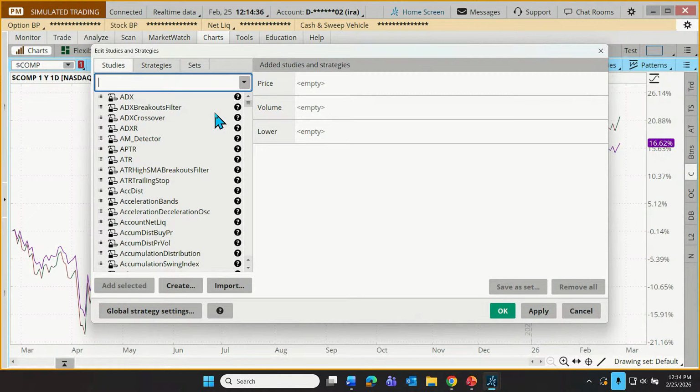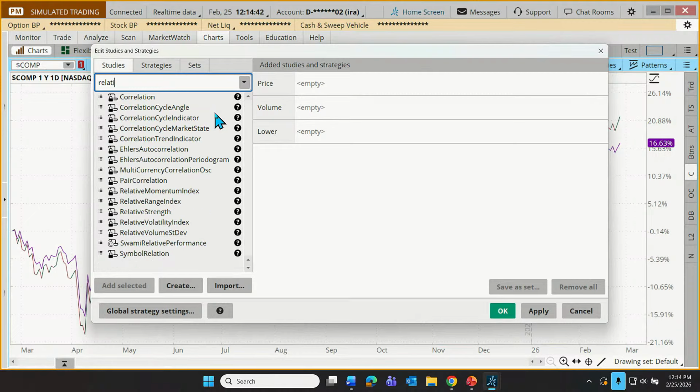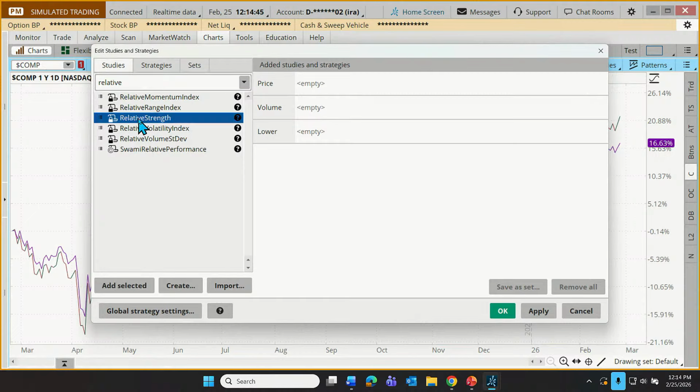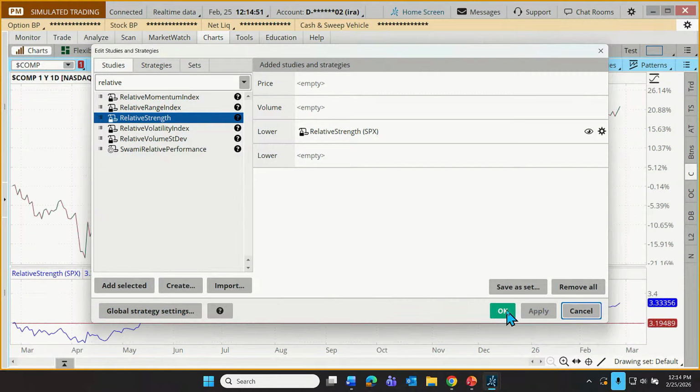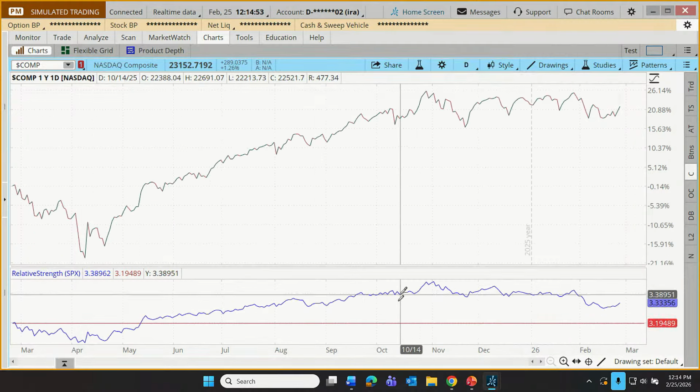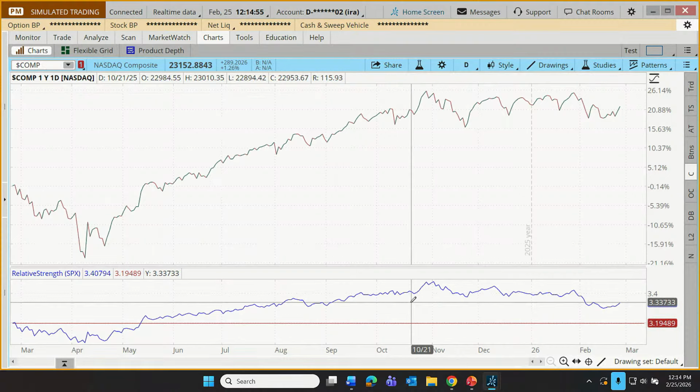We've looked at a simple moving average. We've looked at the comparison tool, and now let's look at the relative strength. So I'm going to choose relative strength from our menu, add that to our chart, and click apply. And what this leaves us with is this indicator down below, but there is something I need to change.